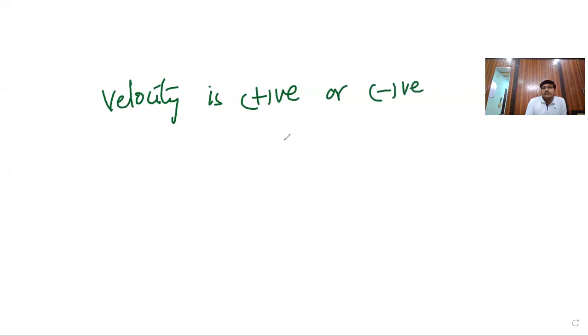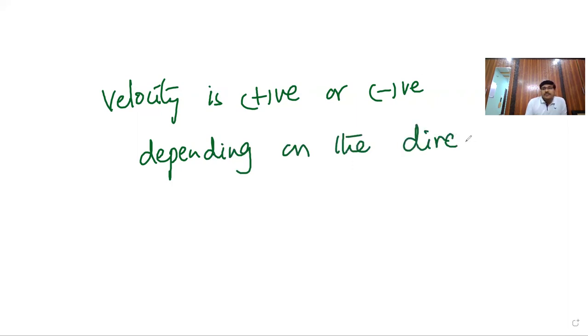Now, what we said, velocity is a vector quantity. It has direction as well as magnitude. Observe, velocity is positive or negative depending on the direction of displacement.